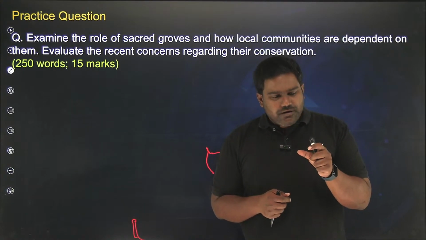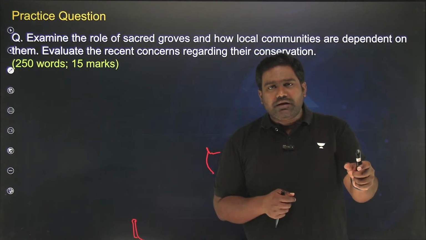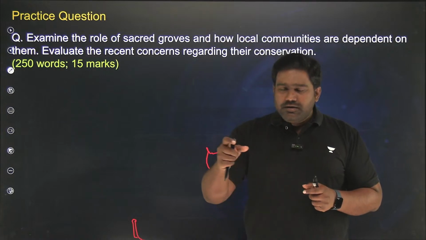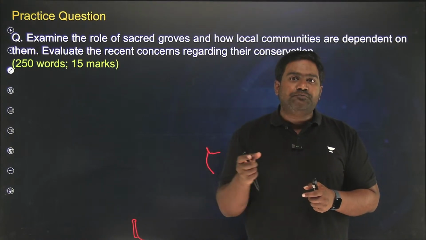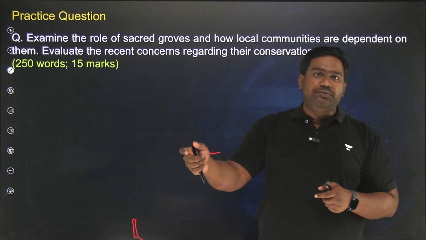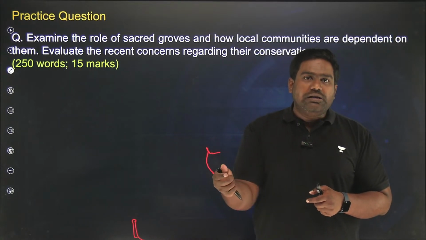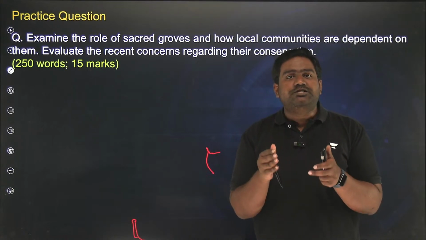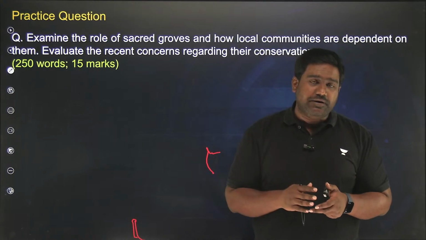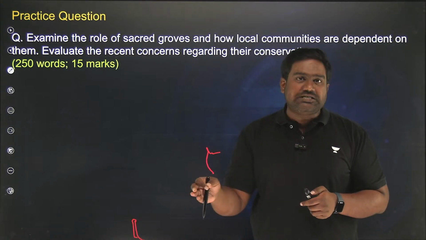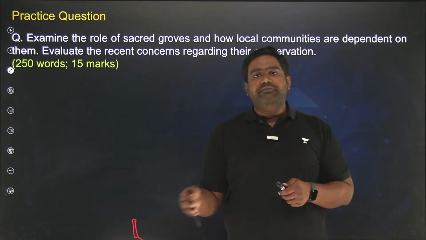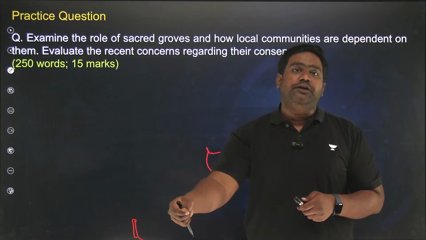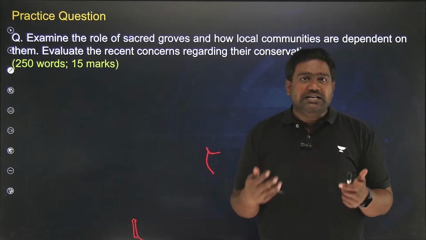Just to summarize, the Forest Rights Act gives the right to the Gram Sabhas to manage community forests, including sacred groves. Whereas community reserves that are set up under the Wildlife Protection Act give the right to the State Forest Department to set up these local committees, which might involve Gram Sabha members, but eventually the overall control over these community forests would be with the State Forest Department. So the Supreme Court's ruling with regard to Rajasthan in December threatens to take away the rights of the Gram Sabhas under the Forest Rights Act and give those rights to the State Forest Department under the Wildlife Protection Act. So that is where the concern comes up.